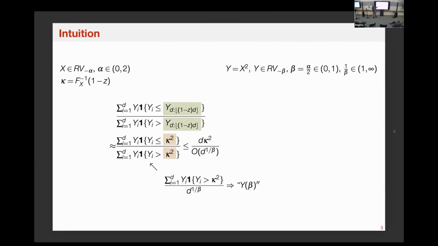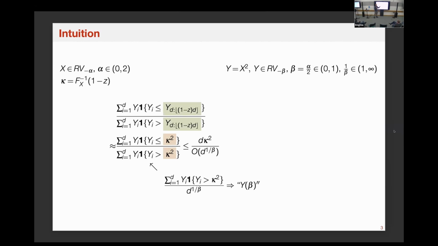For the numerator, I'm actually just using a very brutal bound. That is, every random variable here is bounded, so I'm using the largest possible bound. If you use a Cramér's theorem type argument, you're going to have a tighter control, it's not going to be kappa squared. But that's just telling us the order of the numerator and denominator.